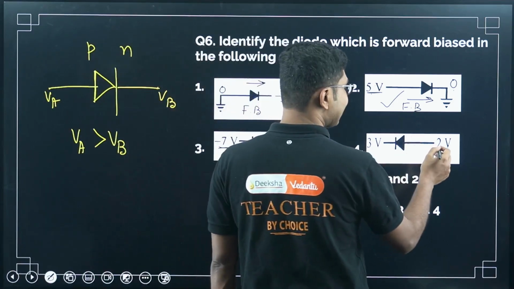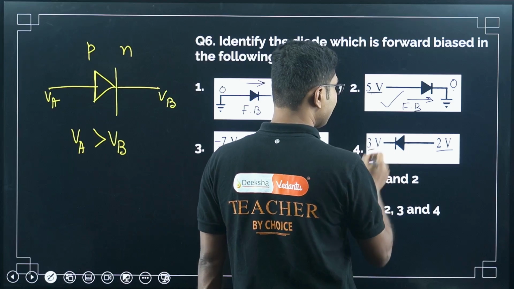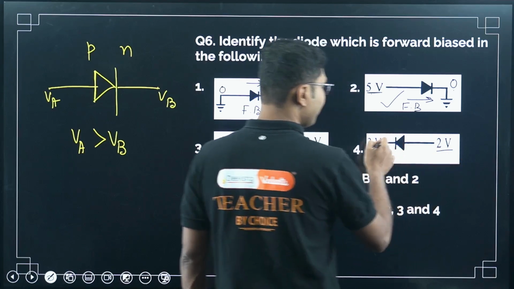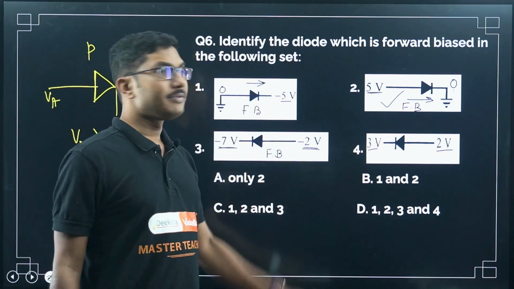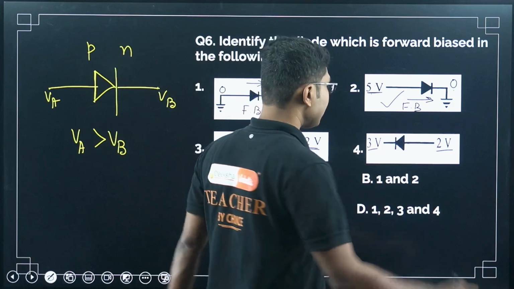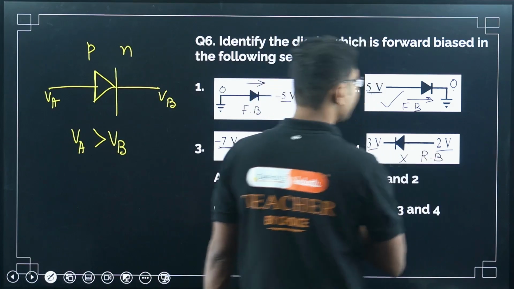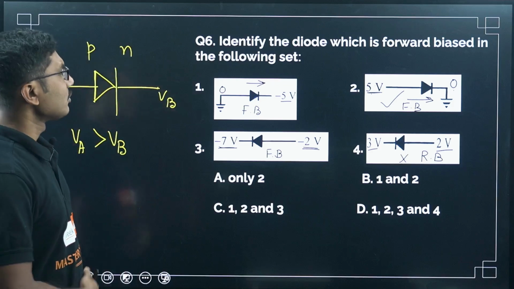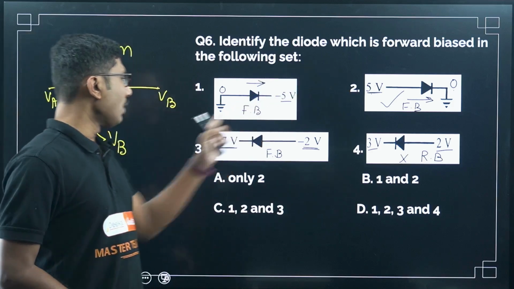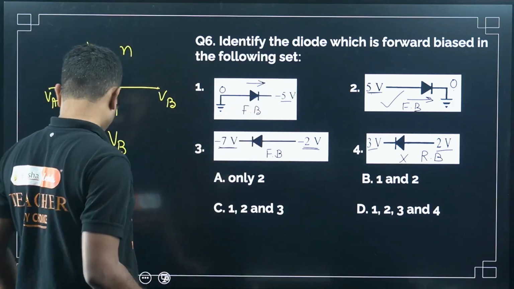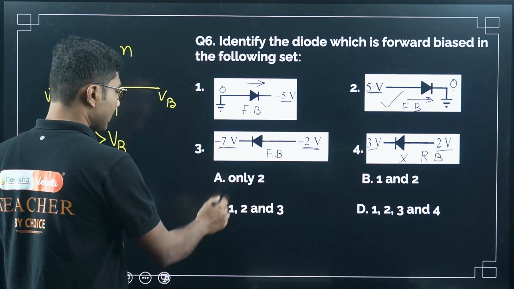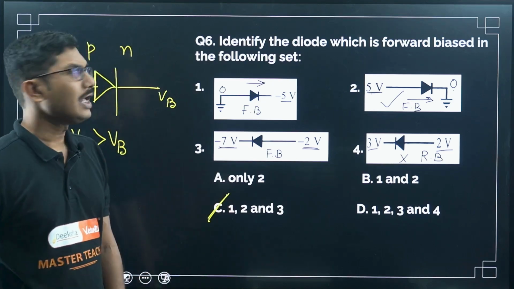Now in this case this is 2 volt and this is 3 volt, so VA is 2 volt and VB is 3 volt. Obviously VB is more compared to VA, so this is not forward biased, this is reverse biased. Okay, so which of them are forward biased? Forward biased are 1, 2 and 3, and 4 is reverse biased. So the correct answer is option C.